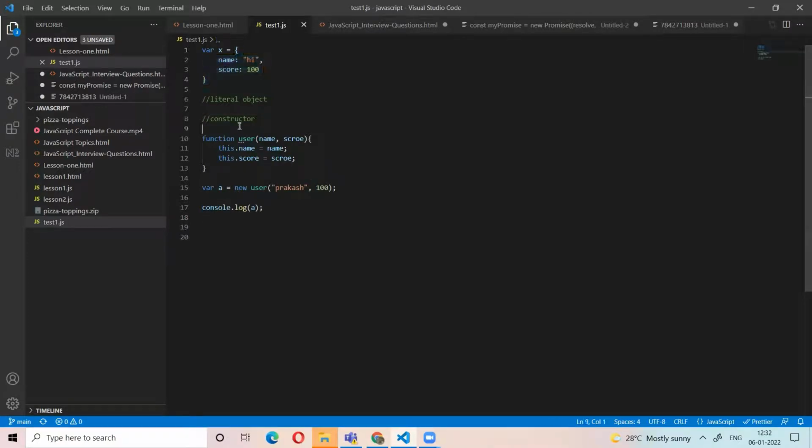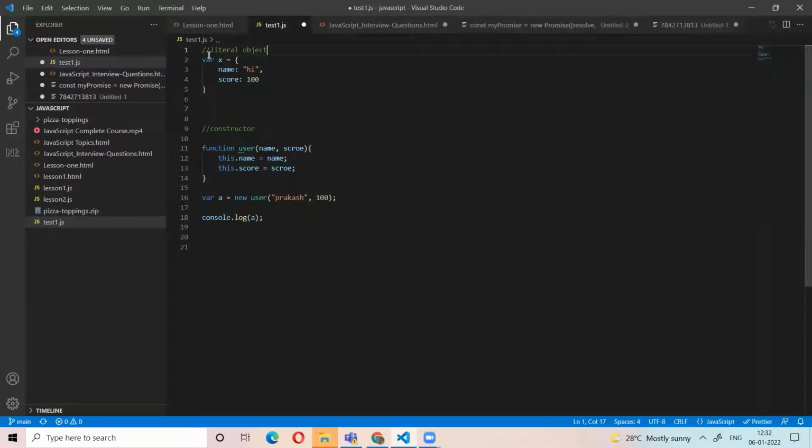Otherwise, using the constructor. For the constructor, we need to create a function like this, and using the new keyword, we create the object. This is the second type. There is another type called object.create. Using object.create, we can create the object.